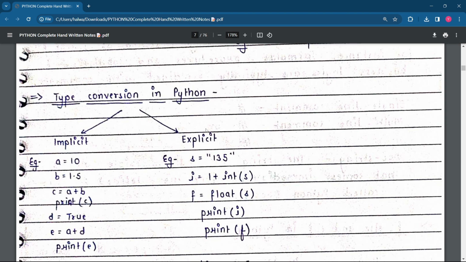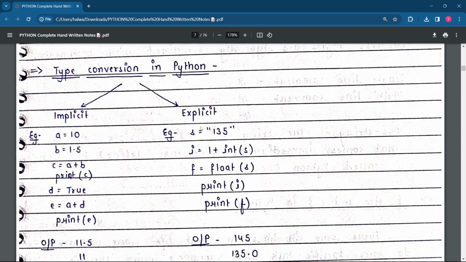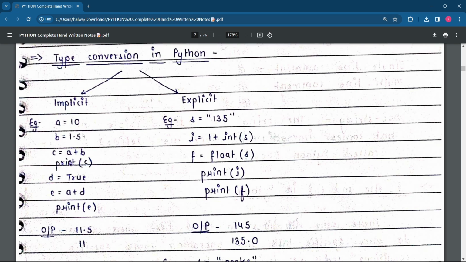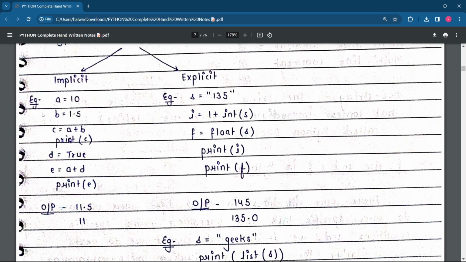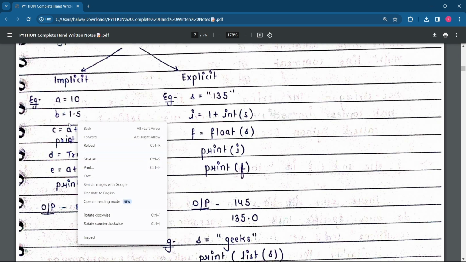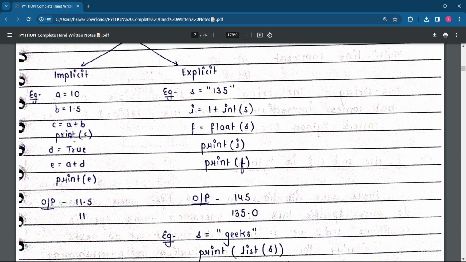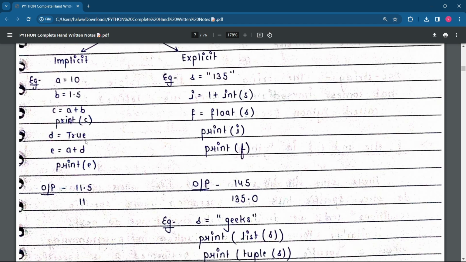So again, repeating the one thing, that is type conversion in Python: implicit and explicit. I'm not writing code again because I've explained this to you. See here, in implicit first, a is equal to 10, b is equal to 15, c is equal to a plus b. So print c. What is printed? 11.5 is printed, 10 and 1.5.